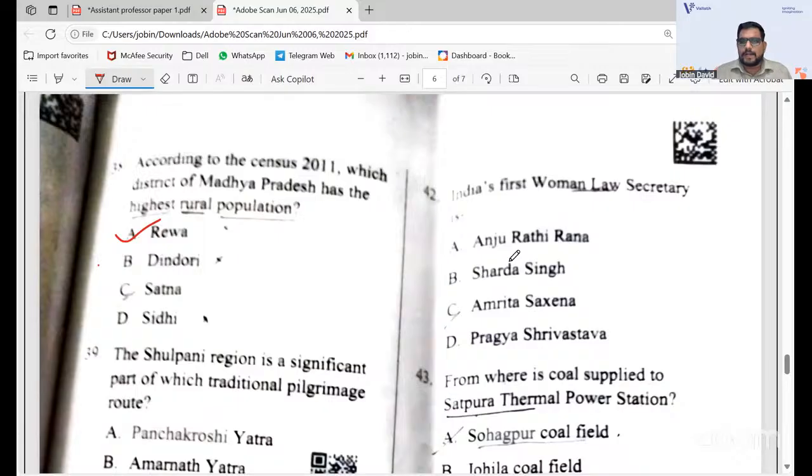42, India's first woman law secretary. India's first woman law secretary, it's Anju Rathi Rana. 42A, Anju Rathi Rana is the correct answer. She is the first woman law secretary.